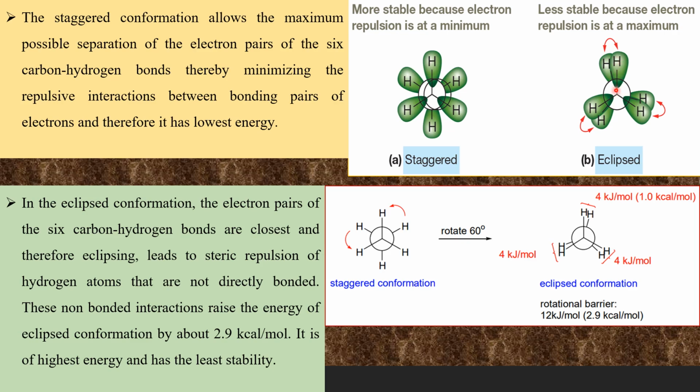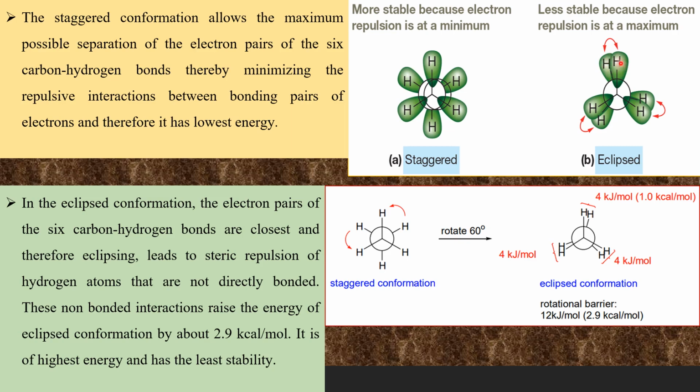This is one CH bond and the green shade shows the electron cloud of the bonded electrons. So this bonded electron pair and the bonded electron pair at the back carbon are closer to one another and they are repelling each other, and this bond pair repulsion increases the energy of the molecule.